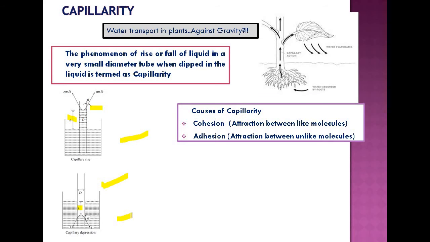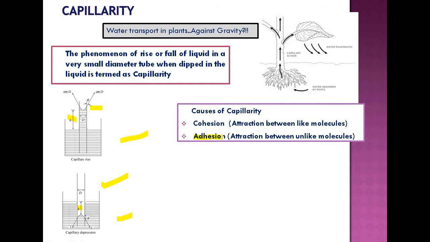Let us discuss the reason for the capillary rise. The reason for the capillary rise is adhesion, because there is attraction between unlike molecules. Adhesion is responsible for the capillary rise. That is, there is attraction between glass molecules and water molecules.